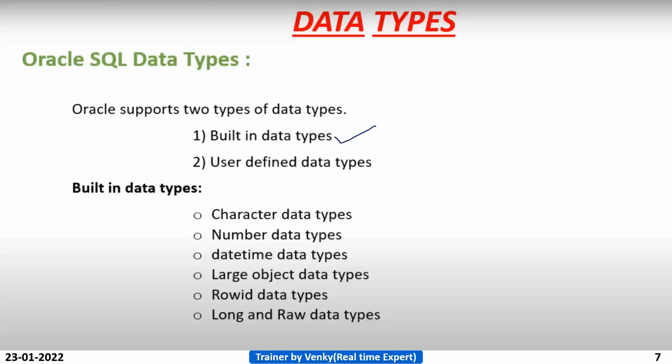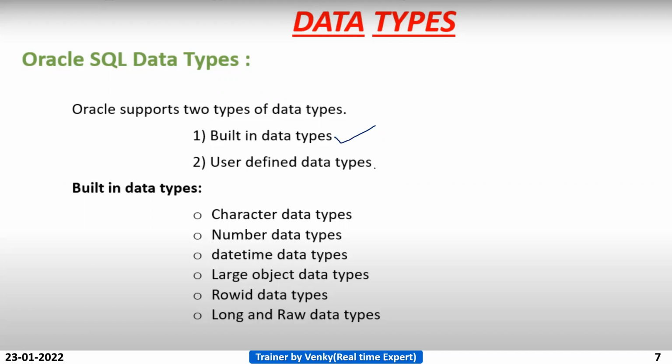Built-in data types are what Oracle, the software, already provides as inbuilt data types. Once you install Oracle, it provides some default data types. Those are called inbuilt or built-in data types.